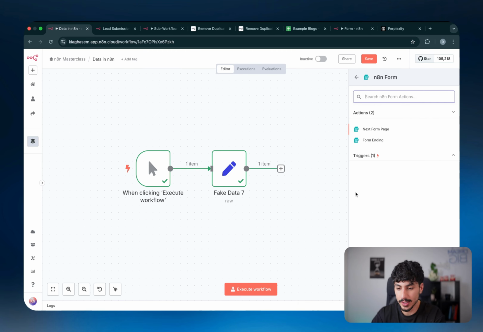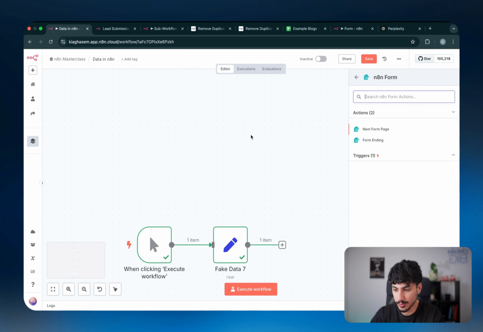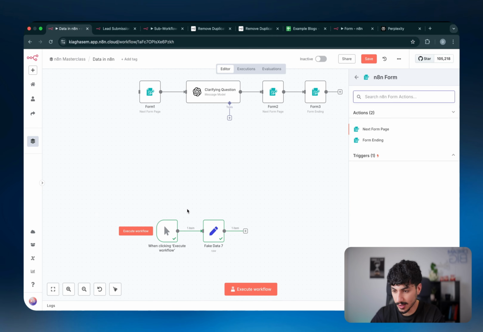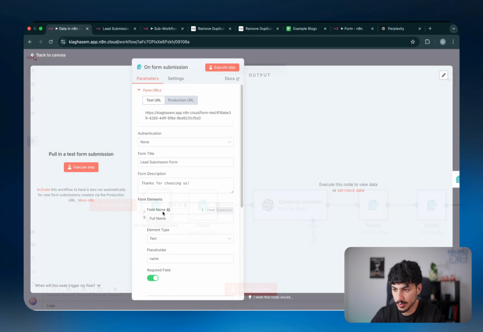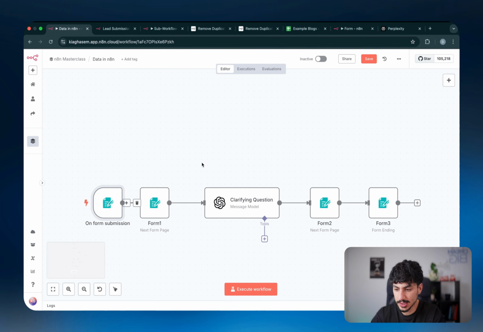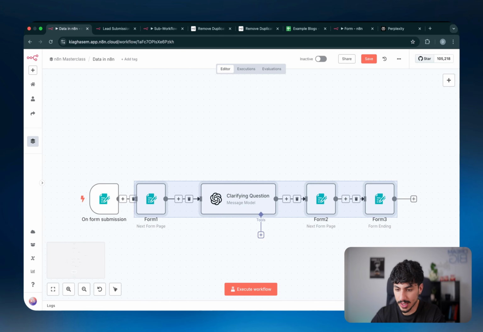Now, the last one is the N8N form nodes, which basically just allows you to create different pages inside a form, similar to how you have on Jotform and the other form platforms. I'll actually show you a demo of this because I'm super passionate about the N8N forms and I think they're really, really useful. So I'll just quickly bring in the trigger. As you can see over here, we have a trigger on form submission. So when someone submits a form, it triggers. And then we have a bunch of nodes that we've defined after.